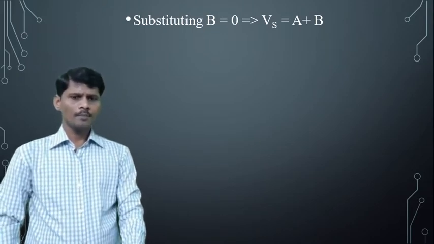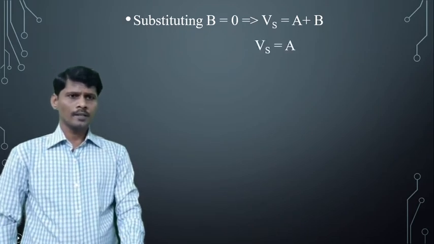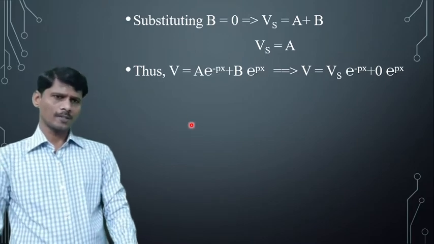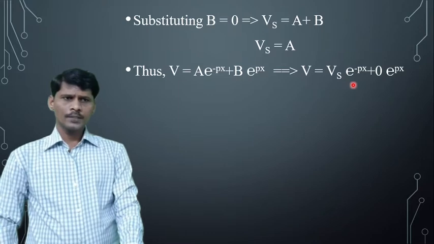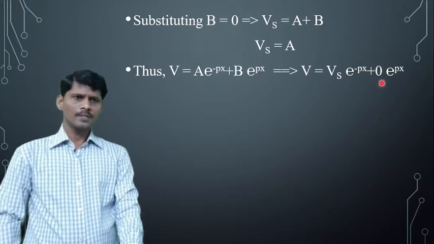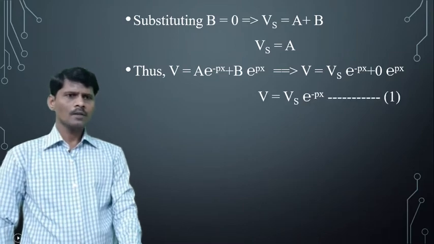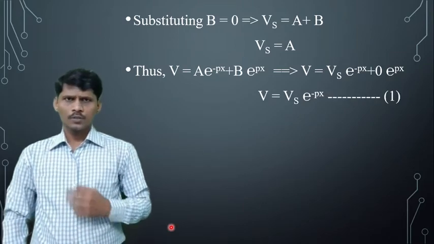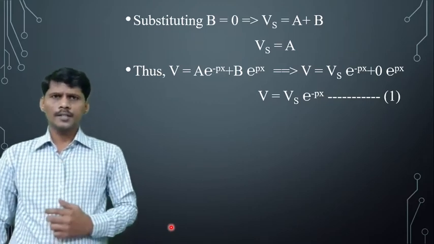Substitute the A and B values into the basic voltage expression. The voltage V is equal to A, which is Vs, into e power minus Px plus B, which is 0, into e power Px. So V is equal to Vs into e power minus Px. This is the voltage expression for an infinite length of the transmission line.